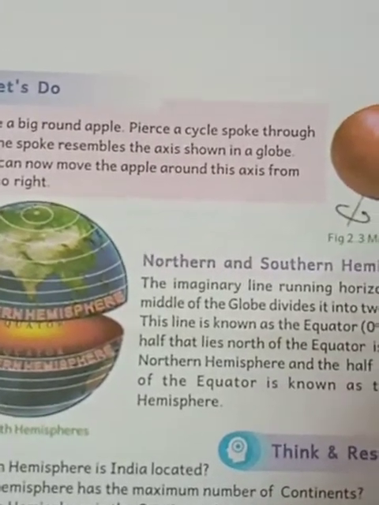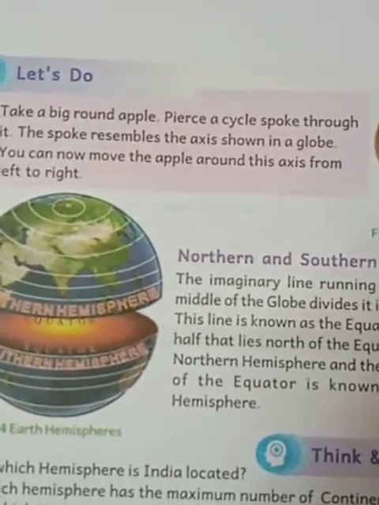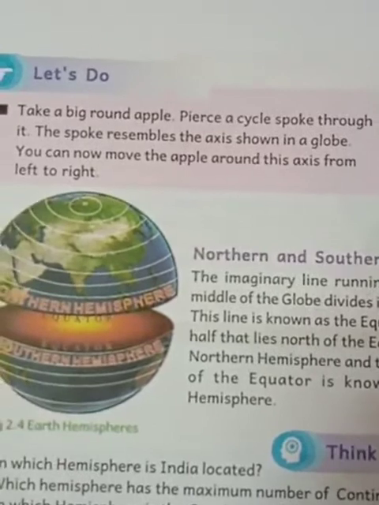It is a spoke of a cycle. Pass a cycle spoke through it. The spoke resembles the axis shown in a globe. You can now move the apple around this axis from left to right. It is like this. So we can feel this needle, this spoke we call the axis. When it moves itself, then it depends upon the axis.